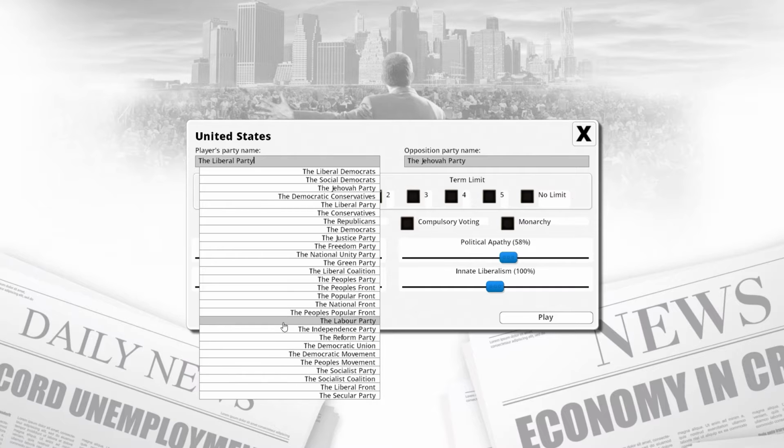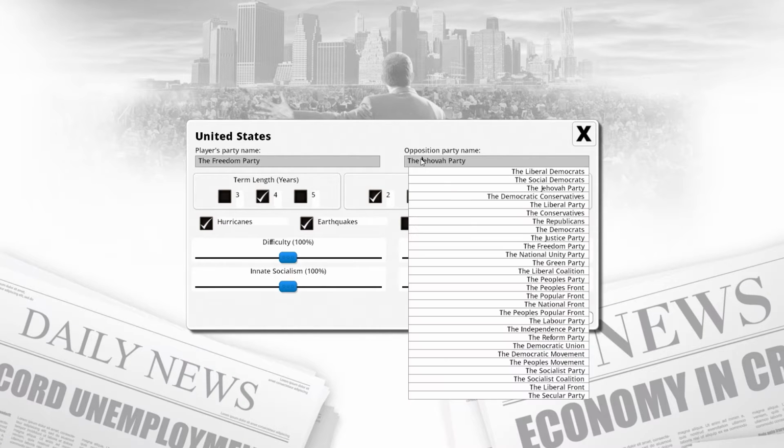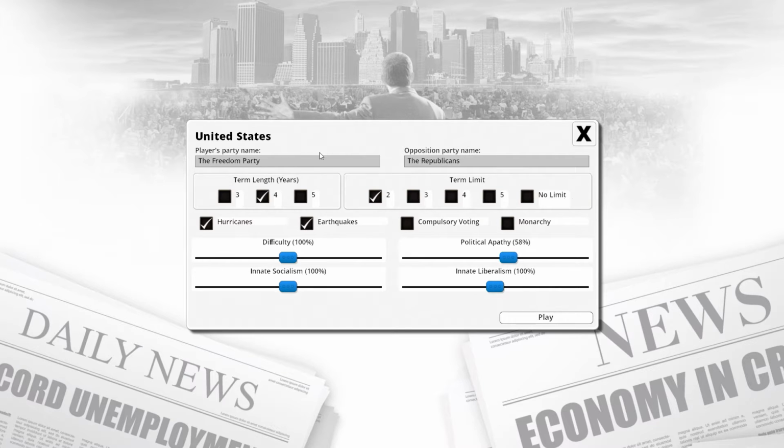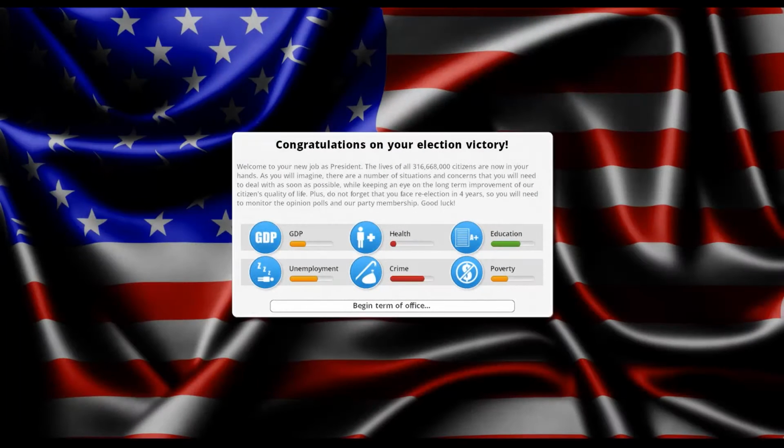We're going to go with some lovely name like the Freedom Party. That'll do well. And we'll go against... I guess it has to be Republicans or Democrats, so we'll go against Republicans. There we go. We'll be Freedom Party versus the Republicans. Perfect. So, let's have a look at our problems.